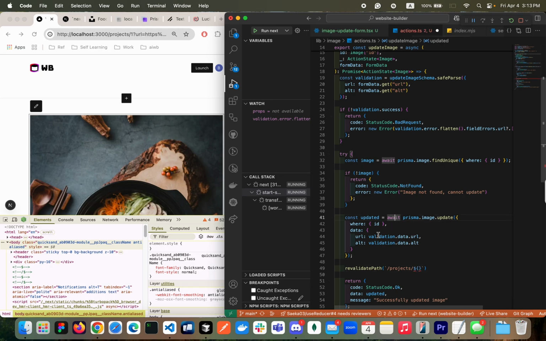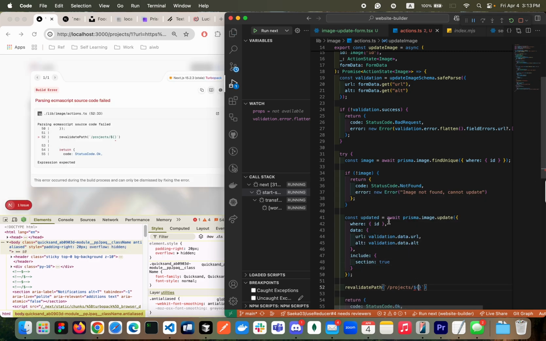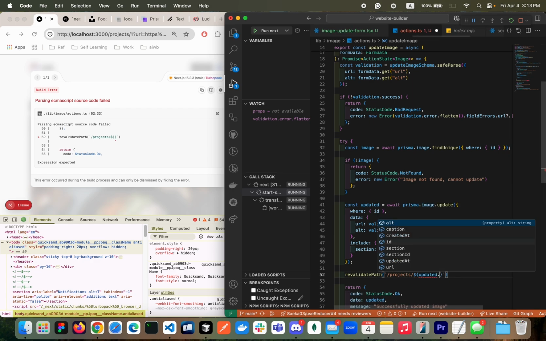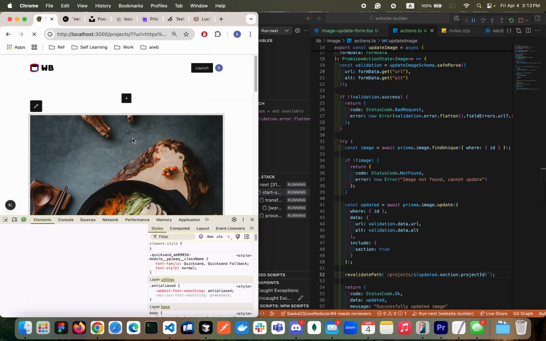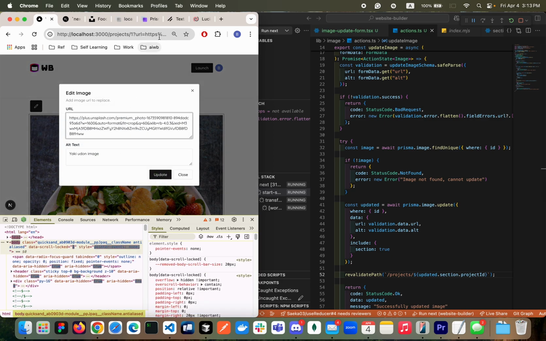But we don't have project ID, so we need to include the section. True. Then we have project ID. So updated dot section dot project ID. So looking good. So if we do that, now it's changing. So let's just bring it back.